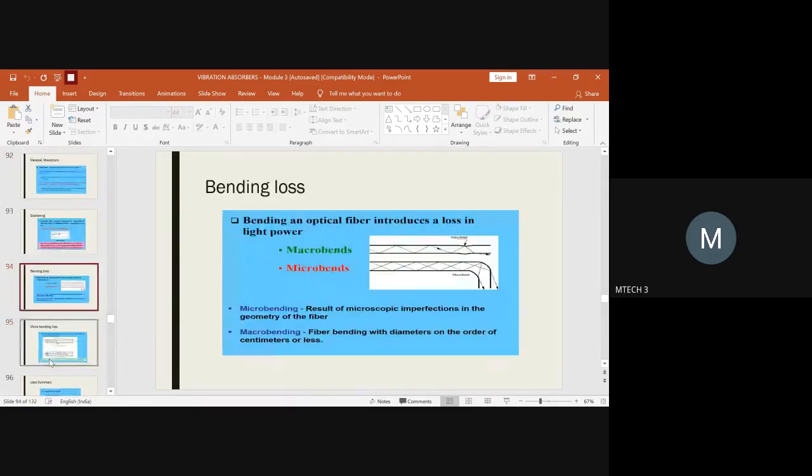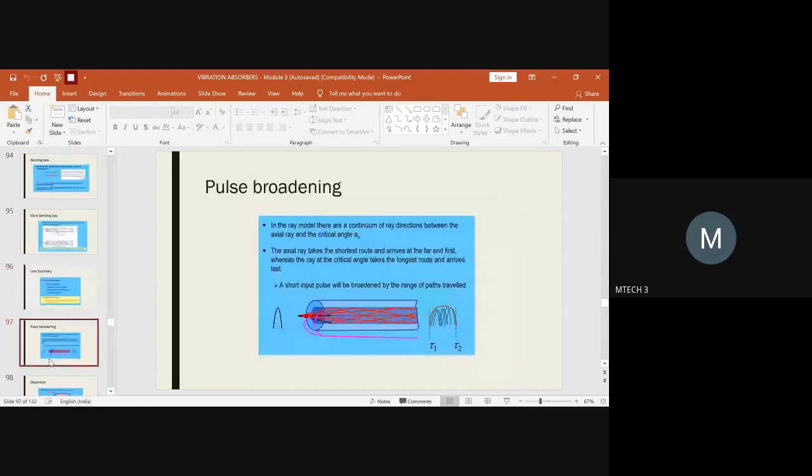So with respect to this background and prerequisite, let us start with the dispersion phenomena in the transmission characteristics. There I told you that the losses are due to widening of the bandwidth of the pulse. So when you compare, this is the input pulse and this is the output pulse. There is an enhancement in the bandwidth. What is the reason? That is due to the dispersion phenomena. So due to dispersion, the broadening of the pulses comes into picture. Why does it happen? You should analyze.